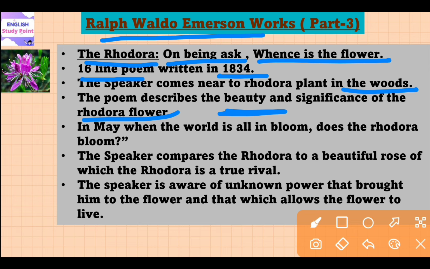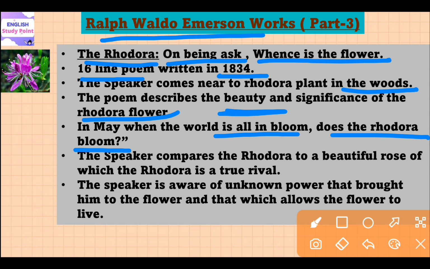And this poem starts with the lines: In May, when the world is all in bloom, does the rhodora bloom. Here in this poem, he highlights the unique and overlooked nature of the flower called rhodora. He describes the rhodora as a shrinking violet that hides its beauty from the world. He emphasizes the value of appreciating the beauty of small and insignificant things that are present in nature.